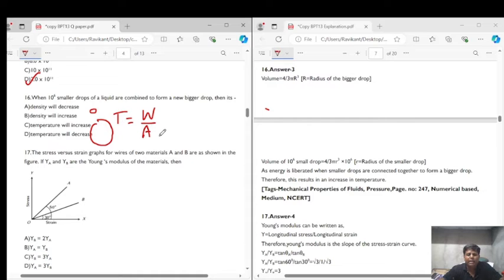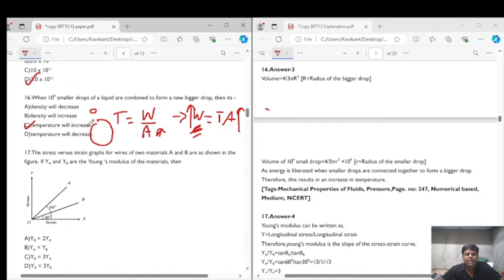If we rearrange, we get W is equal to T into A. So if A increases, W also increases, right? Now, if W increases, it means some work has been done, therefore some energy has been imparted, therefore the temperature will increase. So option C is the correct answer, right?